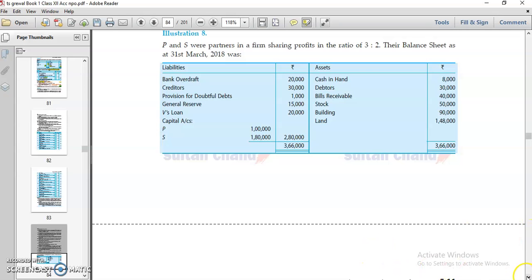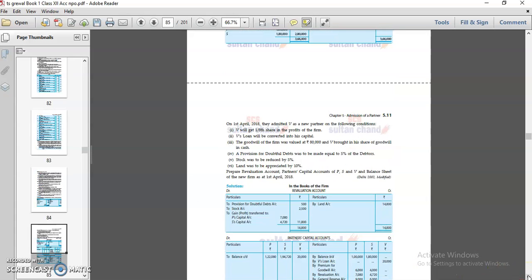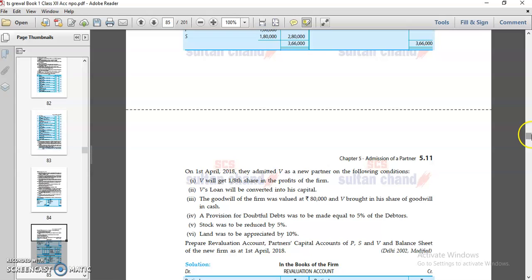You are given some information, adjustments are given, we will get 1/8 share. With this kind of information, prepare the revaluation account, partners' capital account, and balance sheet. So in the next video we will discuss these kinds of questions.